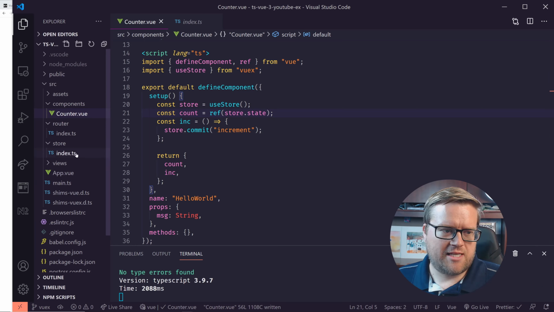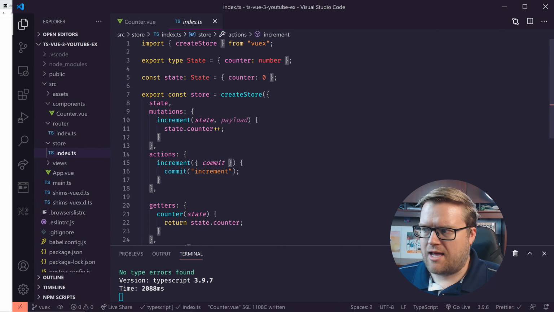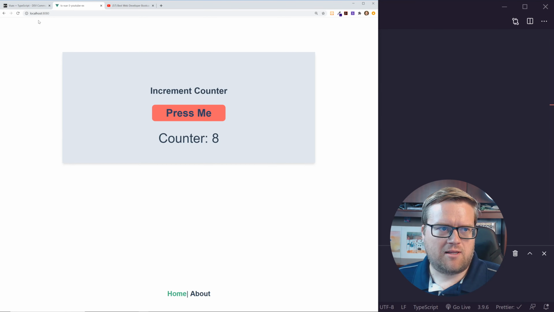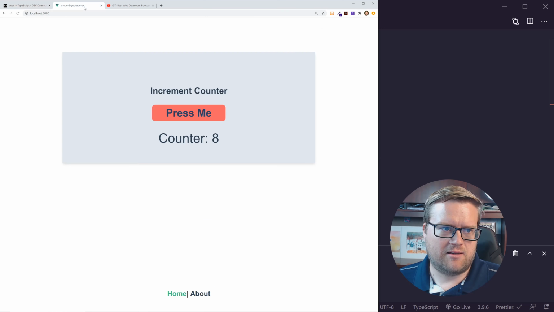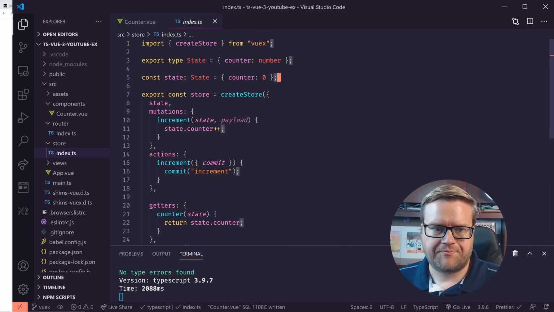So I'm going to take this a little bit slowly, and we're going to start with the store. And by the way, I'm going to link in the description an awesome article by Andrew, who created some TypeScript types for us out of the box. Instead of having to come up with it all on our own, I'm going to use some of his types. So I'll link this in the description below, and thanks Andrew for doing that.